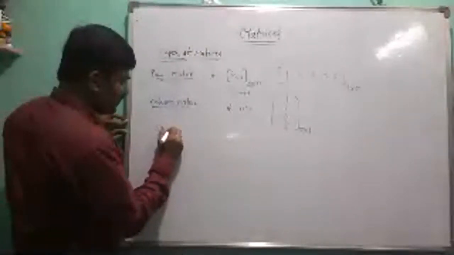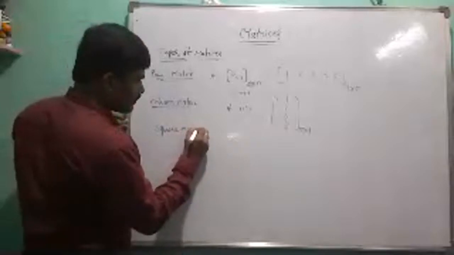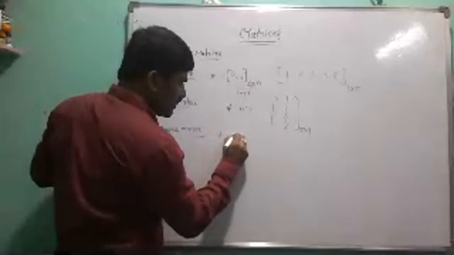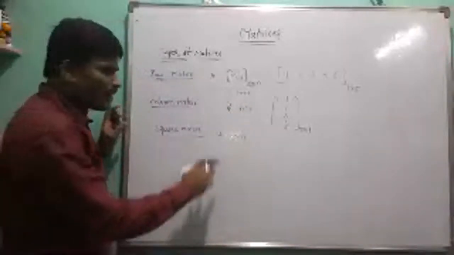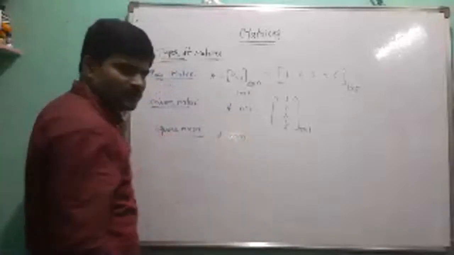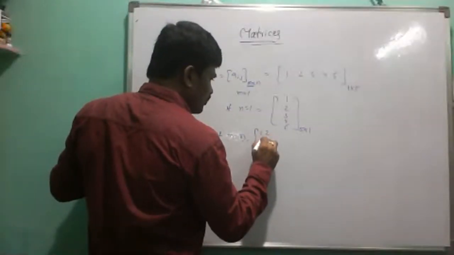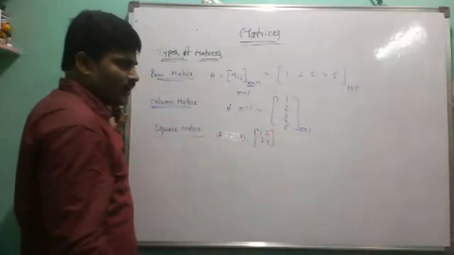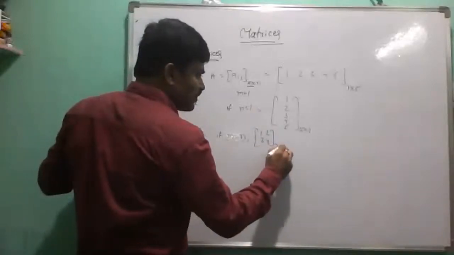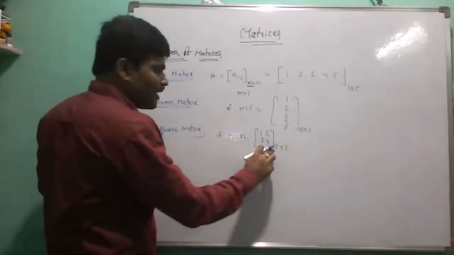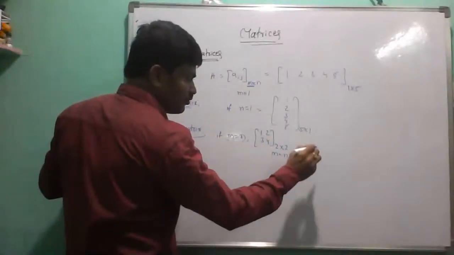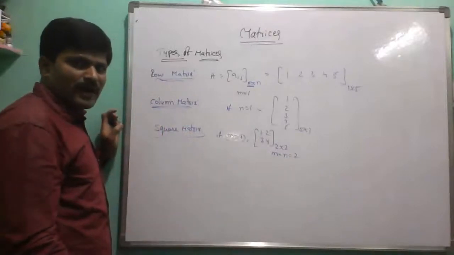The next definition is the square matrix. In the given matrix M by n, if the number of rows equals the number of columns, M equals n, then that matrix is called a square matrix. Now we write 1, 2, 3, 4. Here it has 2 rows and 2 columns, so the order of the matrix is 2 by 2. So M equals n equals 2, and this is called a square matrix.